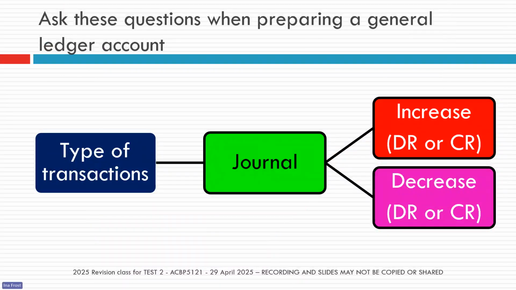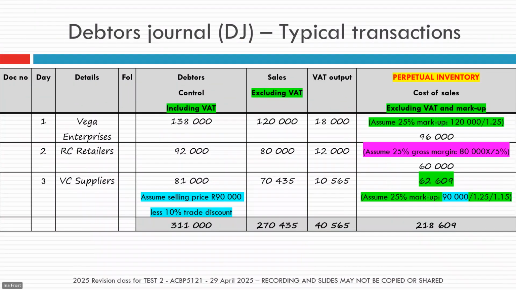Okay, so Salama, anything we need to just talk about the journals before we move on? I just had a question regarding the discount. A student wanted to know, the transaction has a discount. So it's the final amount after the discount that goes into the debtors control.